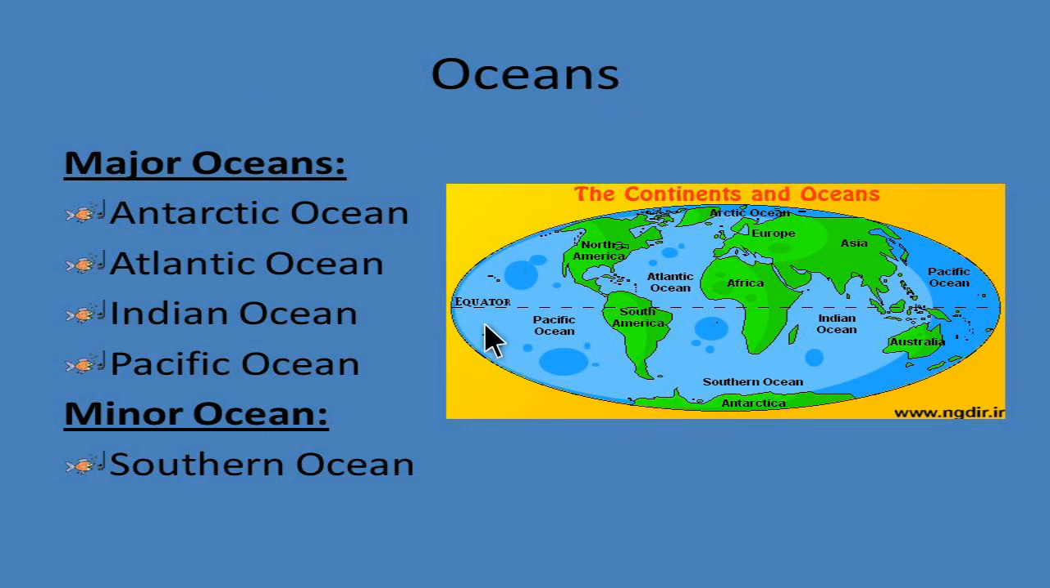Here we can see some parts are covered with oceans. The major oceans are the Antarctic Ocean, Atlantic Ocean, Indian Ocean and Pacific Ocean, and the minor ocean is the Southern Ocean. Our earth is covered with land and water, and some of the bodies of water are called oceans.